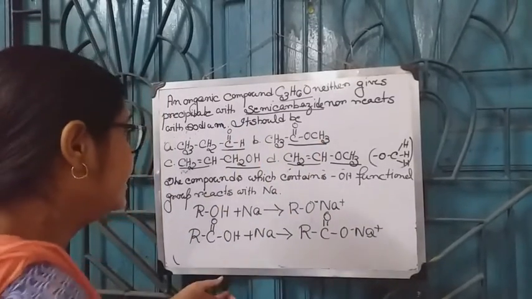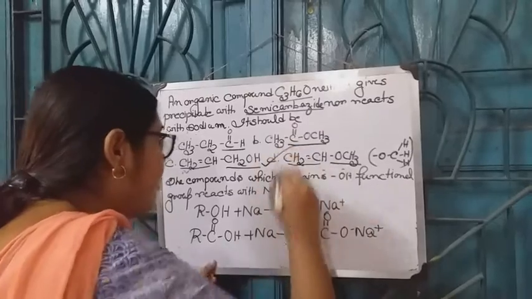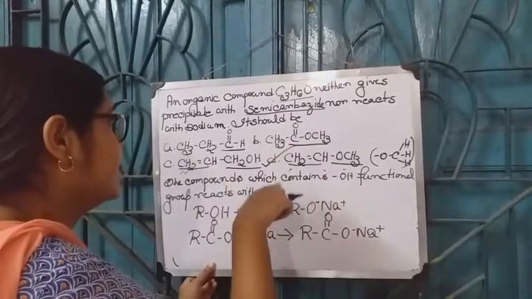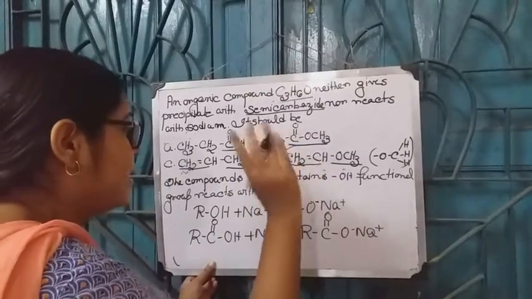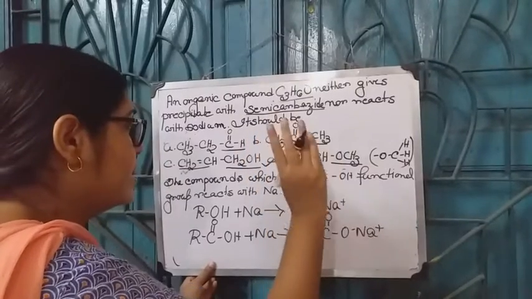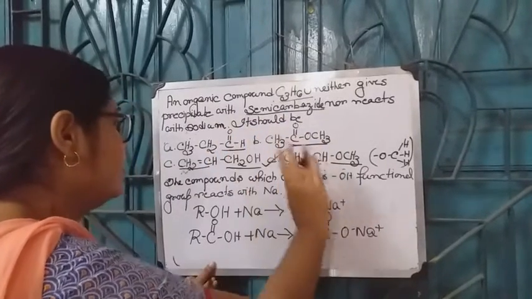So, option D is correct among the given options, which does not react with semicarbazide to form a precipitate of semicarbazone and which does not react with sodium.